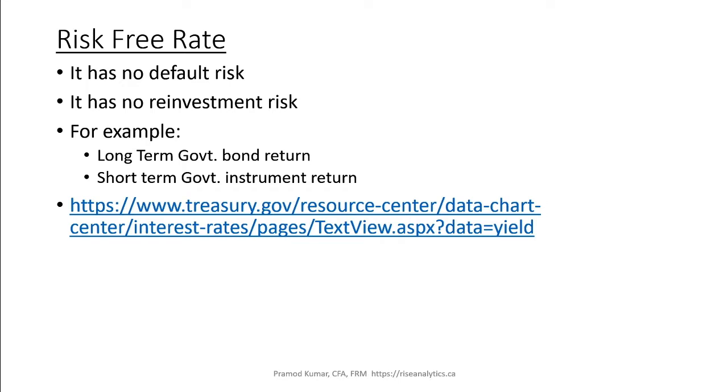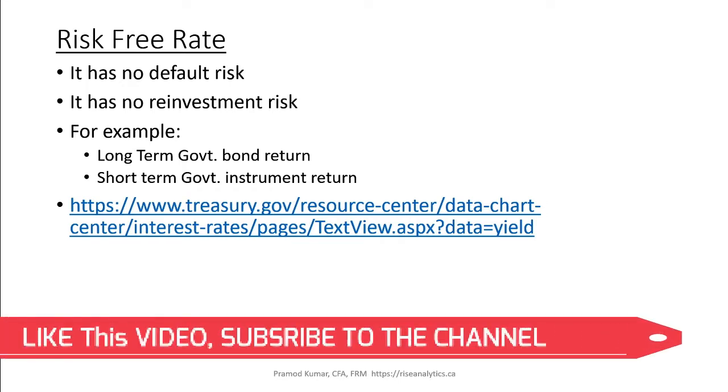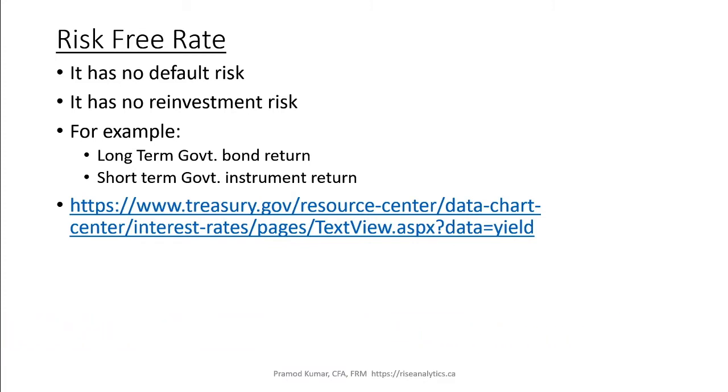One of the reasons is that the government has the ability to print money, right? And they can tax the corporations and individuals to collect revenue. So virtually, these government entities are risk-free, and that's why we take that. And this is a very base rate, right? Whenever we say the risk-free rate, this means the very, very base rate. That's why this rate is so low as well: these are the rates you will definitely get.